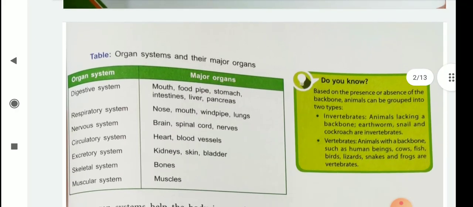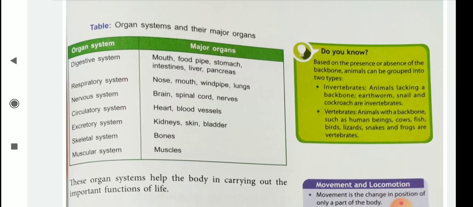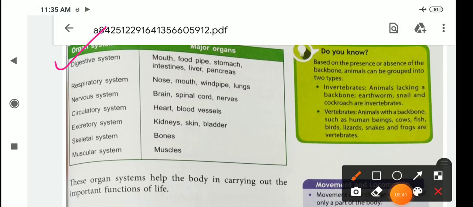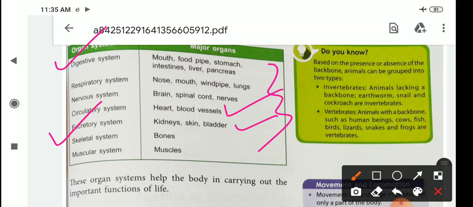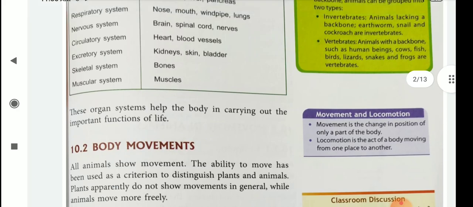Here one chart is given in your book, organ systems and major organs. Children, you remember the organ system names, and also remember the major organs. Suppose the excretory system contains kidneys, skin, bladder. The circulatory system contains heart, blood vessels. Okay, you learn this box. These organ systems help the body in carrying out the important functions of life.